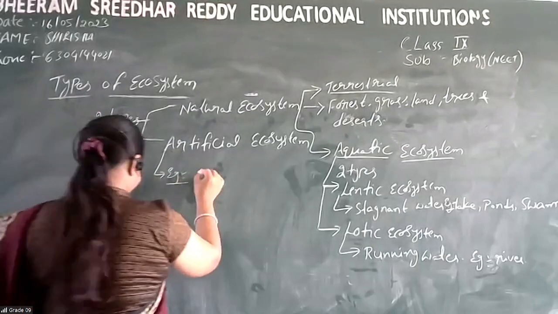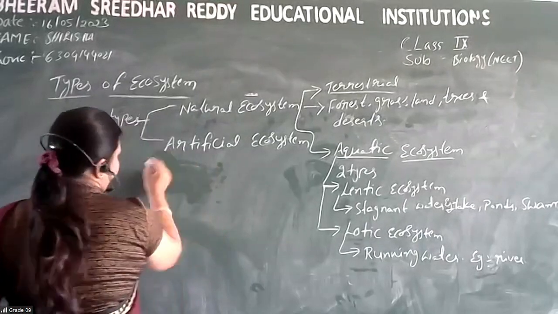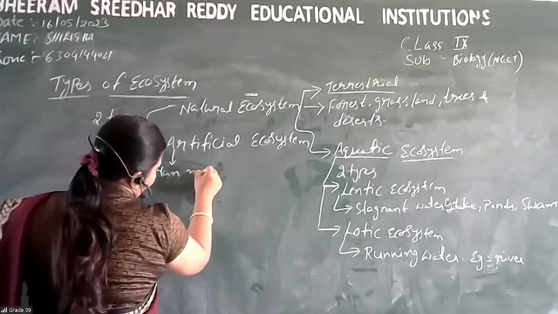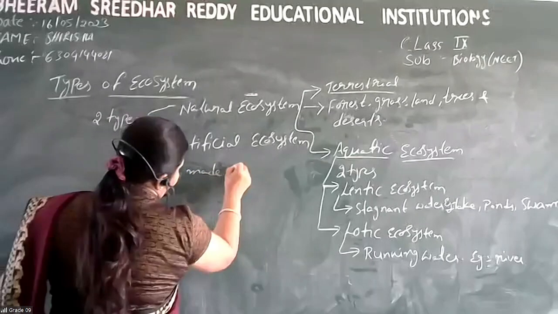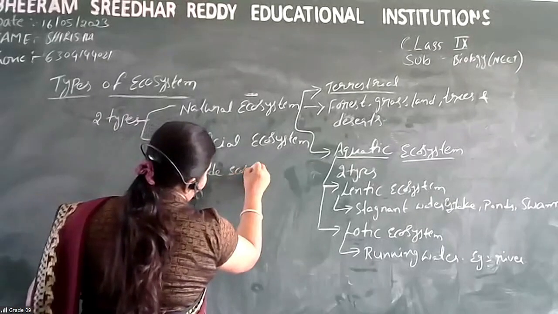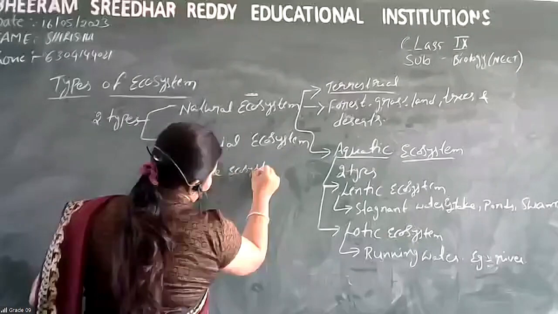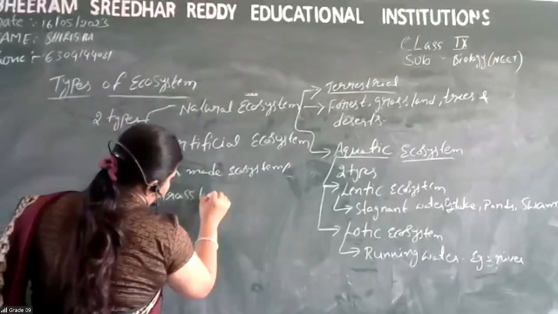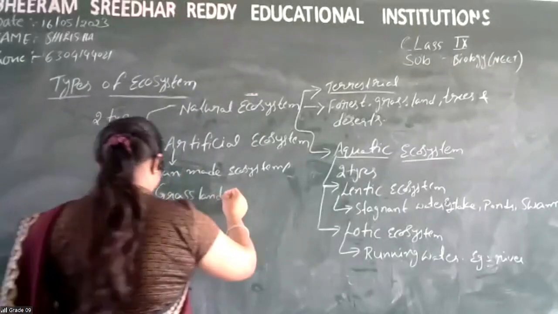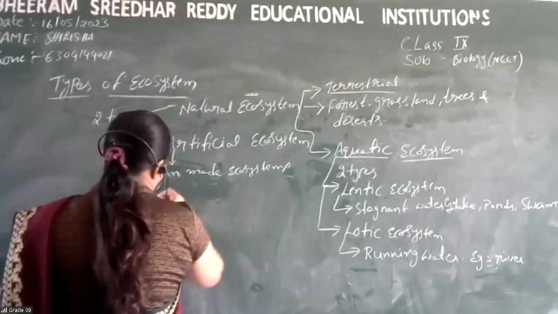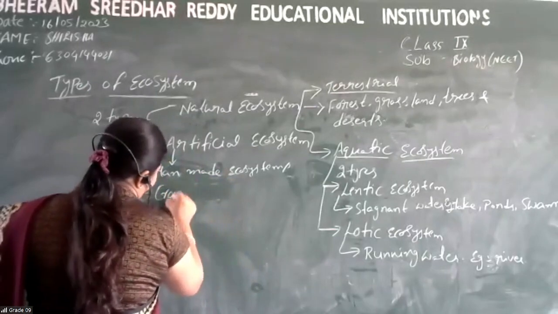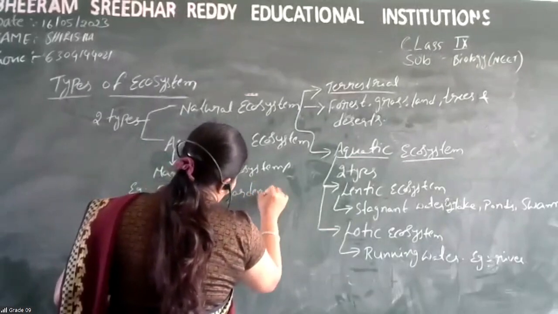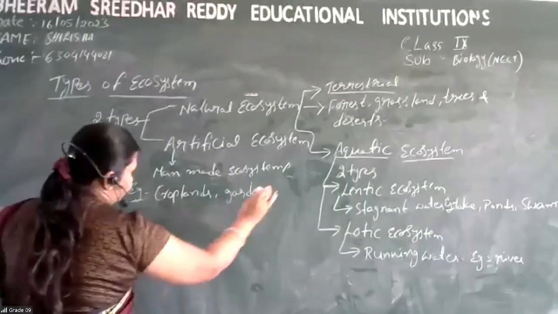Examples: man-made ecosystems, here we can take grassland, croplands, and then gardens, and then aquarium.